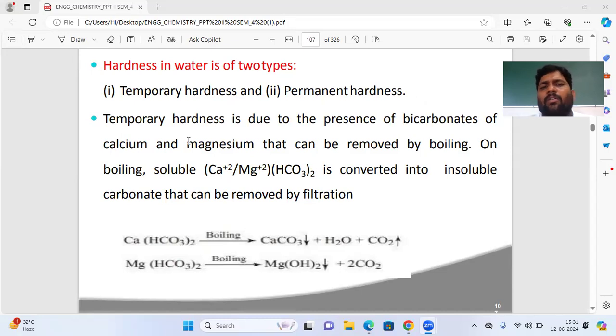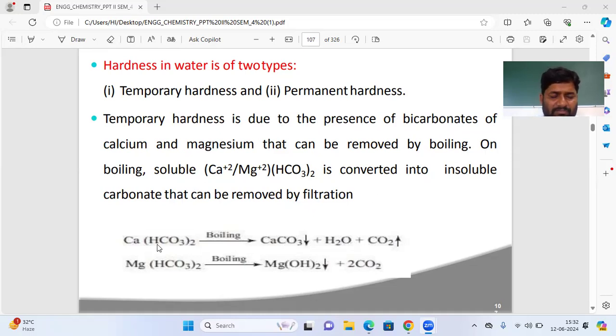Now, what is temporary hardness? Temporary hardness is due to the presence of bicarbonates of calcium and magnesium that can be removed by boiling. Why do we call it temporary hardness? Because the calcium and magnesium bicarbonates can be removed easily by boiling or heating. On boiling, soluble calcium magnesium bicarbonate is converted into insoluble carbonates that can be removed by filtration.